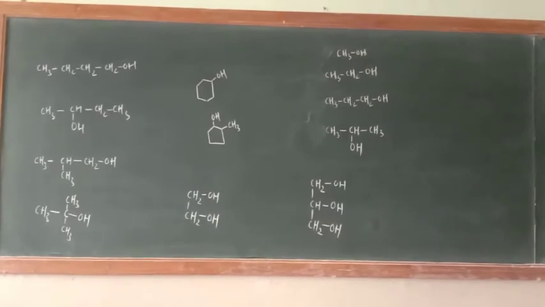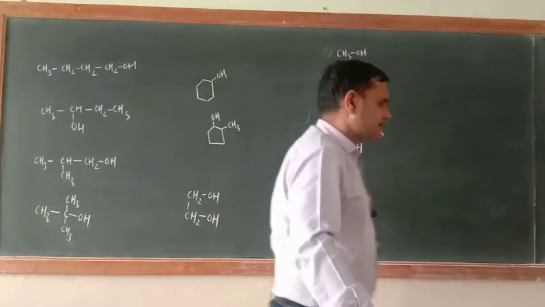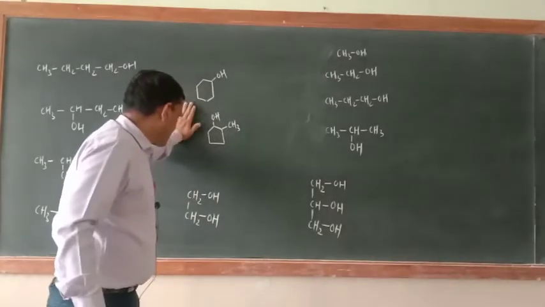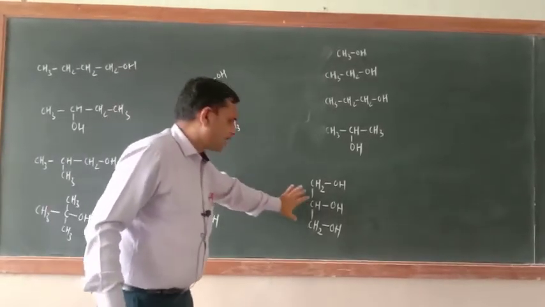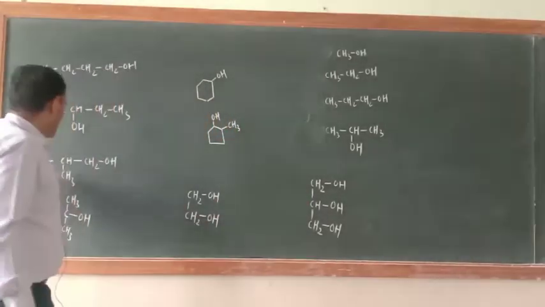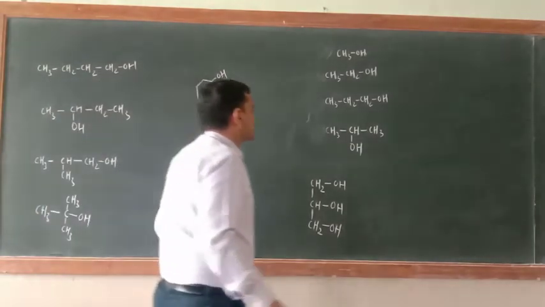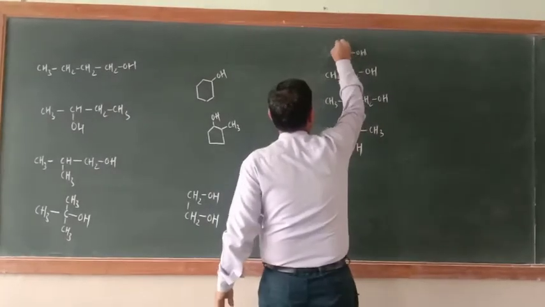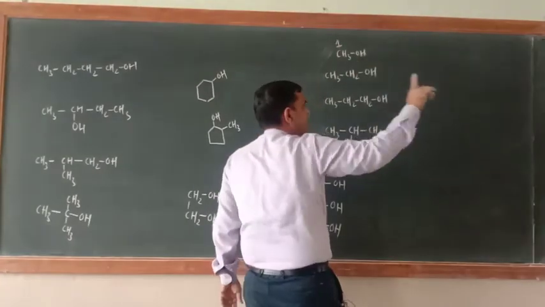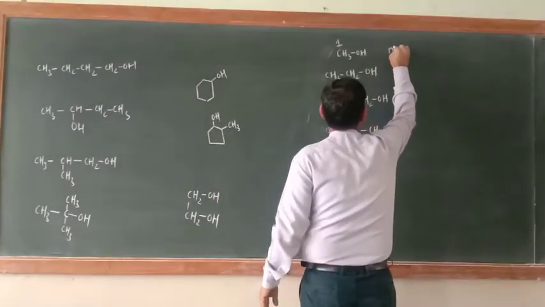So these are the examples given in the NCERT book. In these examples, cyclic alcohol is also there, dihydric is also there, trihydric is also there, and monohydric alcohol is also there. We'll begin here. How many carbon atoms are there? 1. So what would be the word root? Meth.